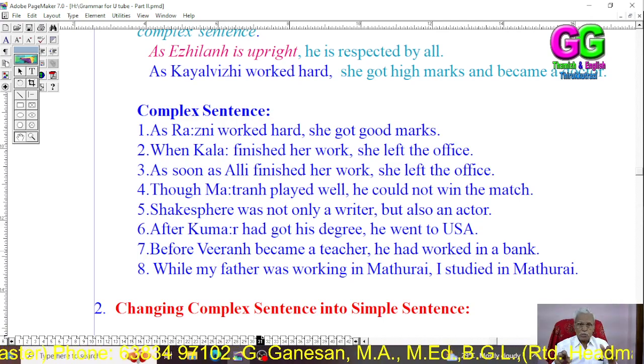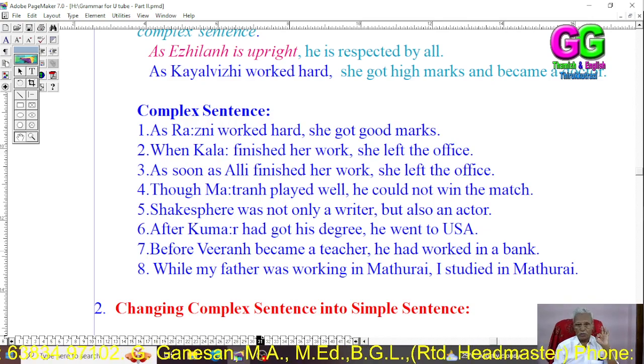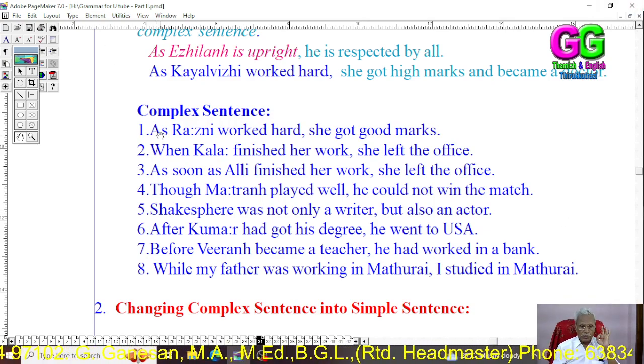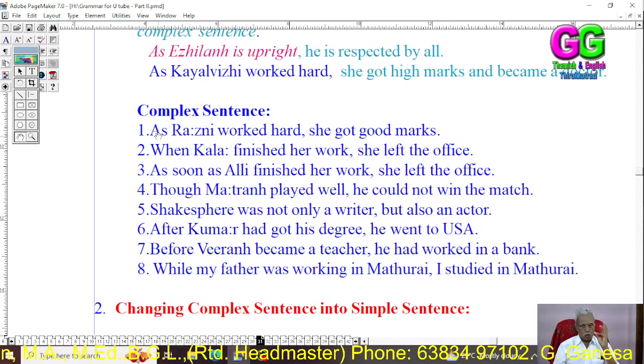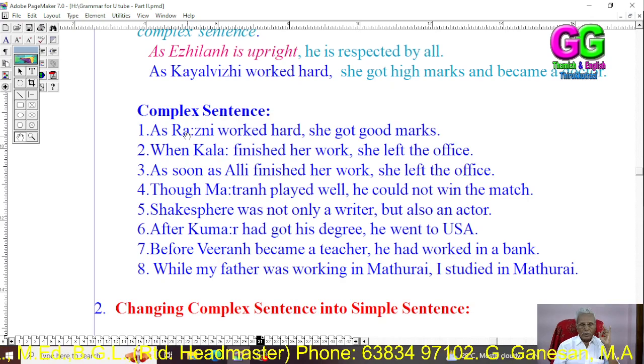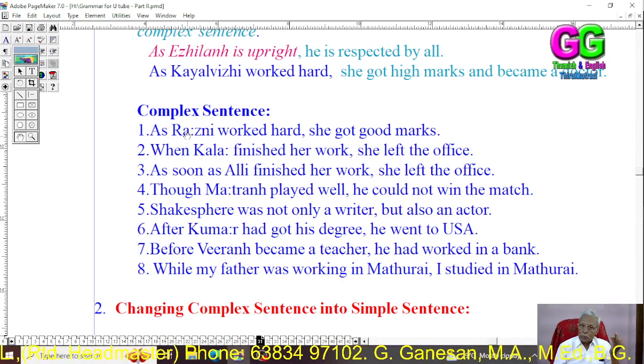To change the subordinate clause into a phrase, we have to follow 3 rules. What are they? The first rule is the complex conjunction should be replaced by the phrase. The second, the subject should be changed into its possessive.